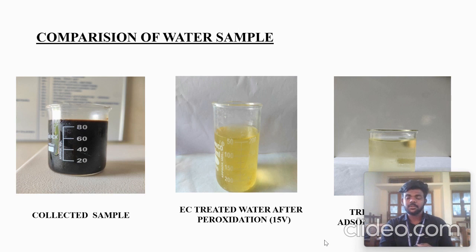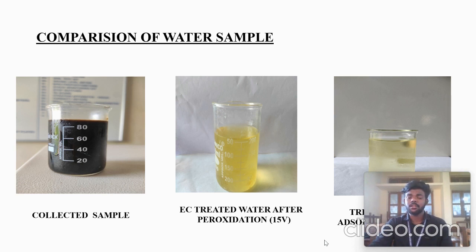It is a process where we use two doses: 0.1 gram per 100 ml and 1 gram per 100 ml. At 0.1 we obtained much more removal efficiency compared to 1 gram, because of its nanoparticle nature. 1 gram is too much dosage, so we were not able to obtain the removal.